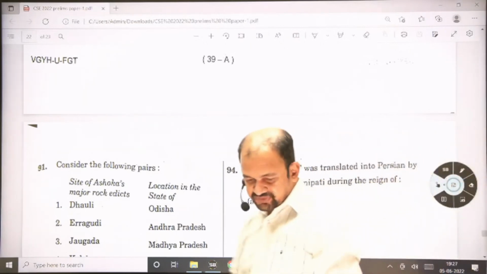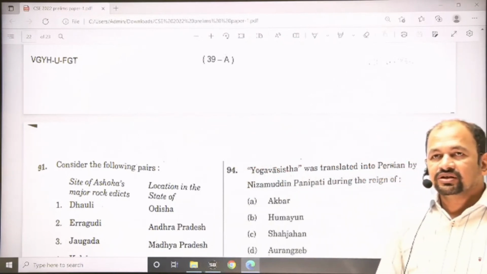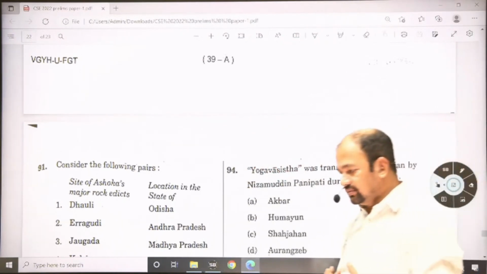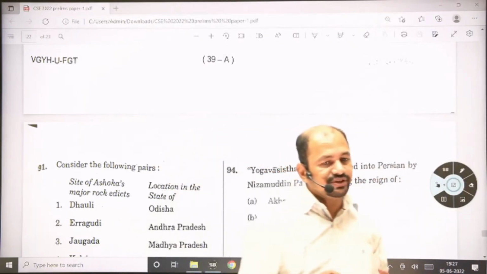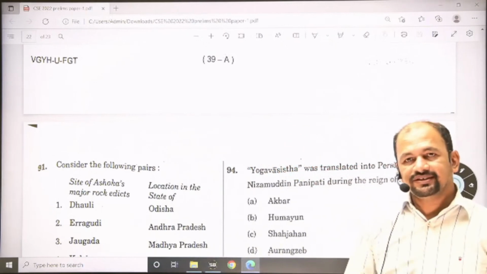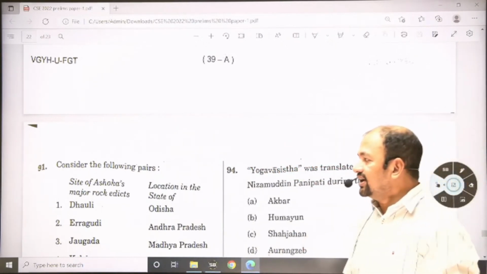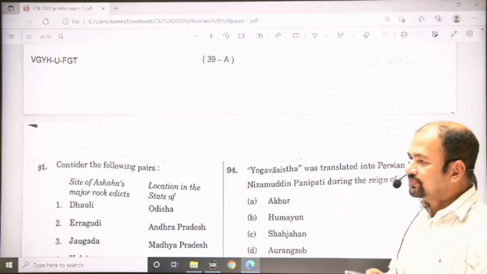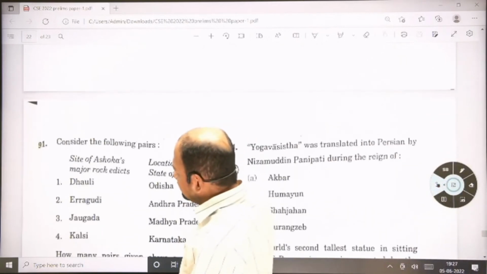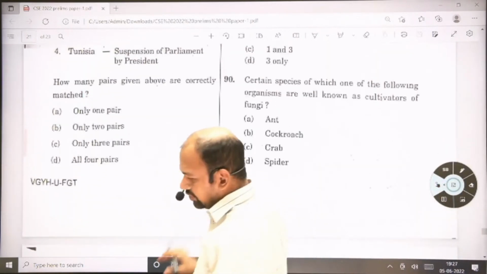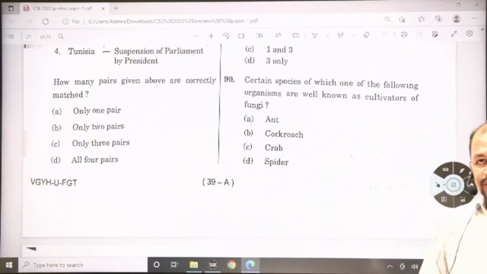Due to less time, we are not able to discuss each and every concept in detail. People who are watching this want answers, not explanations, they want the answers directly. That's why, without wasting more time, I directly go to the answers. Geography is not that conceptual, but somewhat you need concepts of the economy.